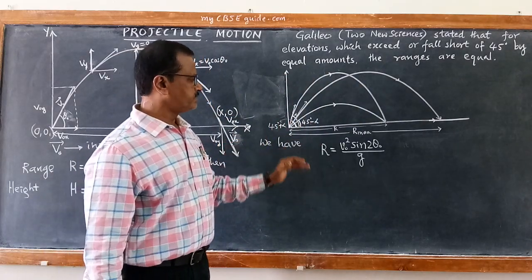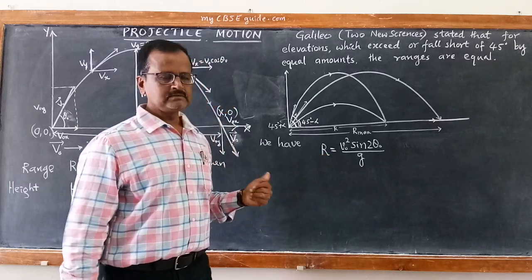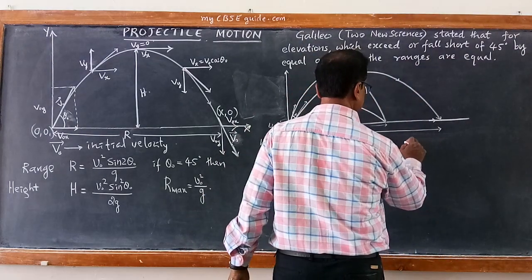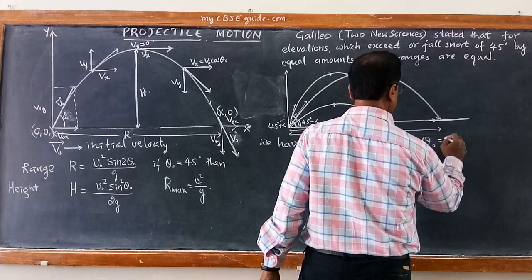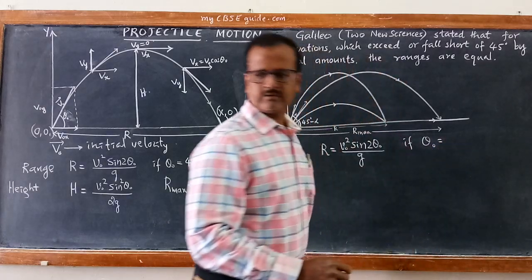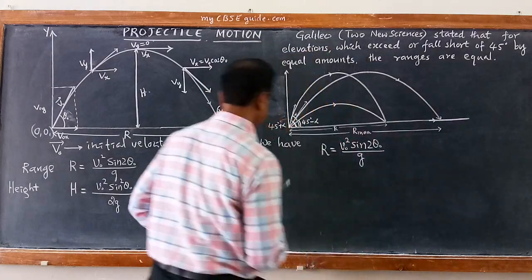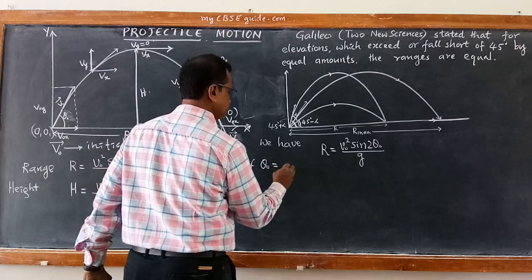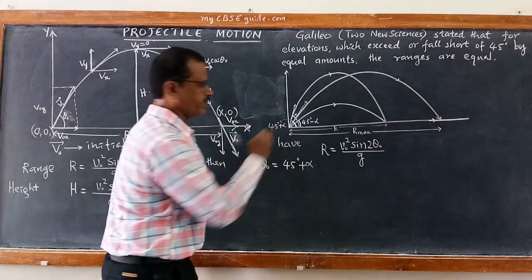Now we have to prove it using this equation of range. I will solve the left hand side. If theta naught is equal to 45 degree plus alpha, then what happens to this equation?